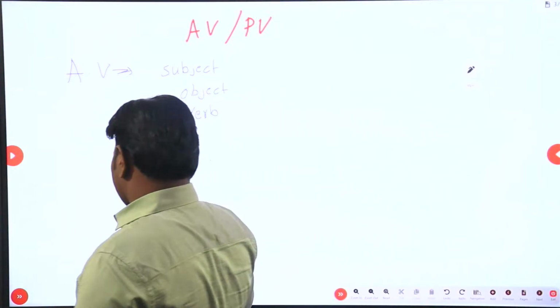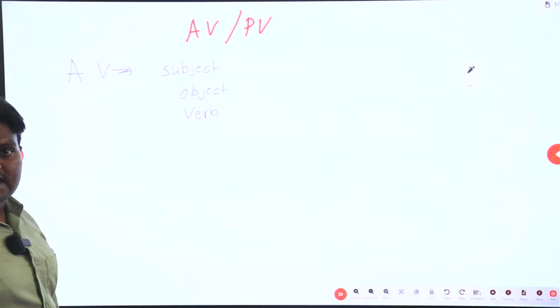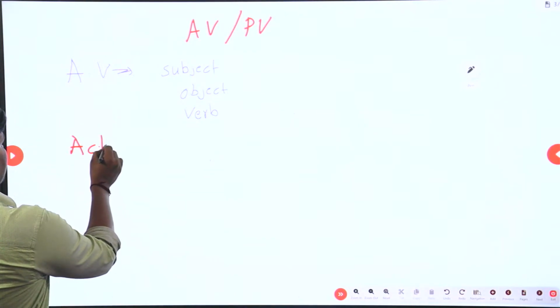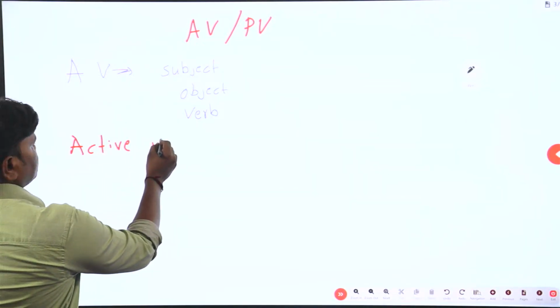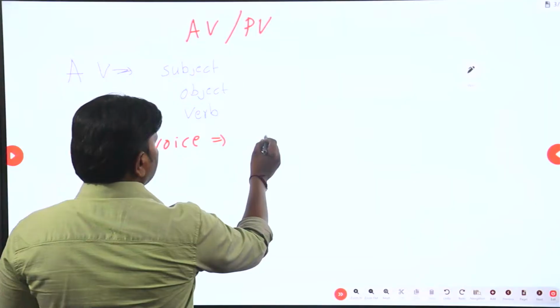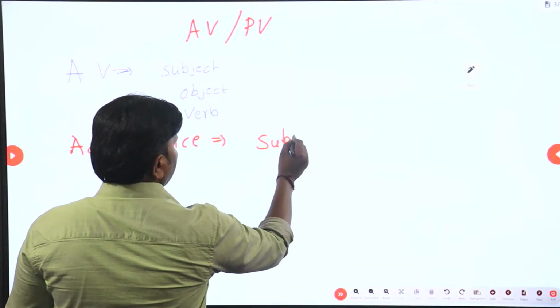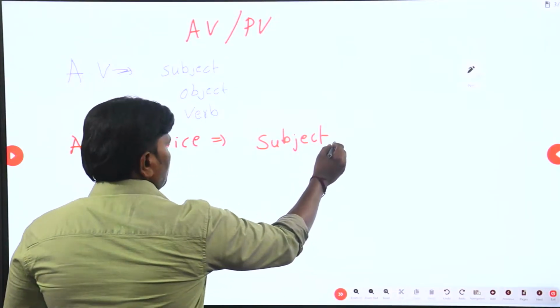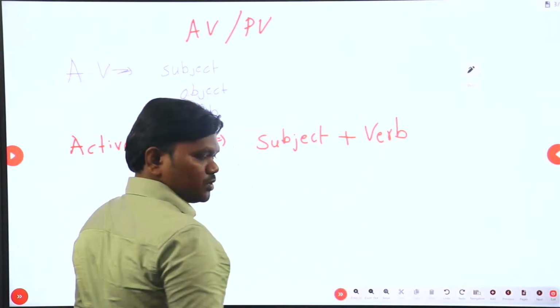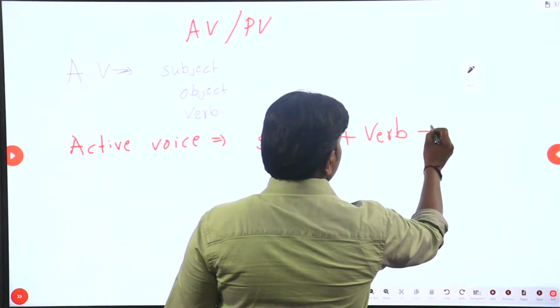The syntax, or say the general rule to recognize a particular sentence is in active voice, is this: you will have subject plus verb, the relevant supporting verb, plus object.